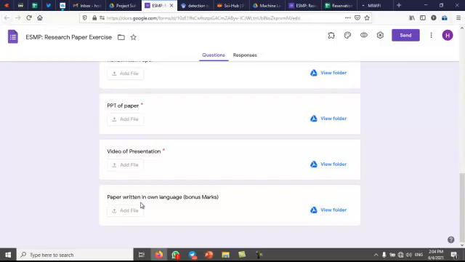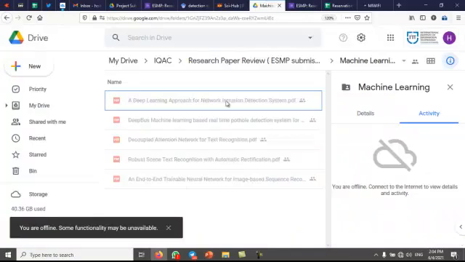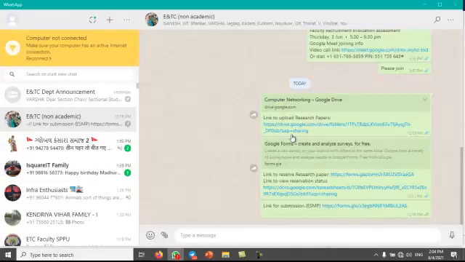So this is what the activity is all about. The key expectation from all faculty members is that they should upload some papers in this folder in the Google Drive. That is already shared here. As you can see, at 12:10 I shared one folder. Everybody is expected to contribute papers.